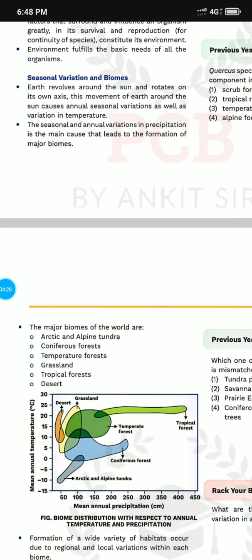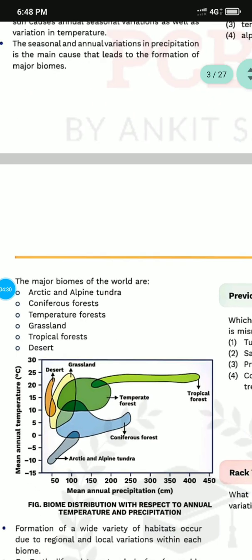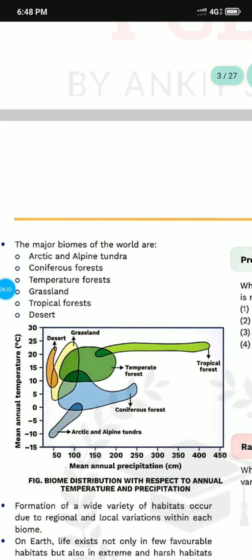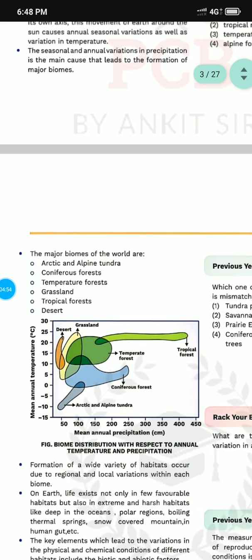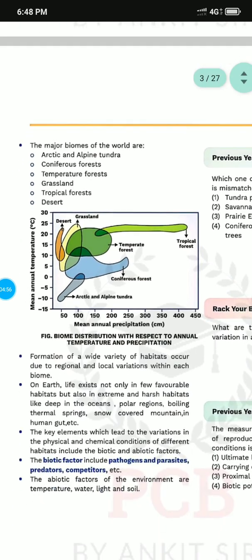Here you see the different annual precipitation in centimeters. As you see, the tropical forest is at a temperature of roughly 20 to 25 degrees Celsius. Desert is hotter still. The Arctic and alpine tundra is in the minus. Coniferous forest is somewhere between 0 to 5 degrees Celsius. So different temperatures form different biomes.